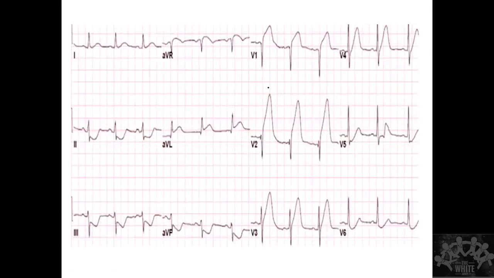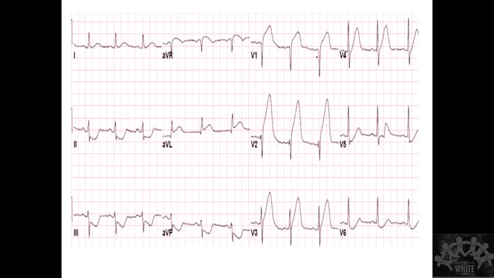And why the baseline is affected and why the ST segment is isoelectric, I didn't want to go into this. It is based on the current. We don't have a clear-cut theory of why ST elevation or ST depression occurs. It is just a hypothesis that is proposed. It's called the current of injury hypothesis.